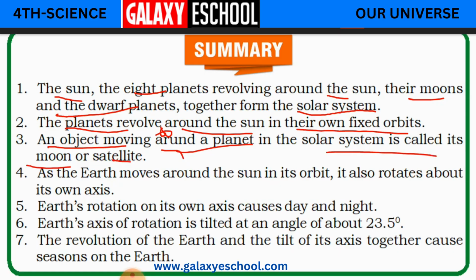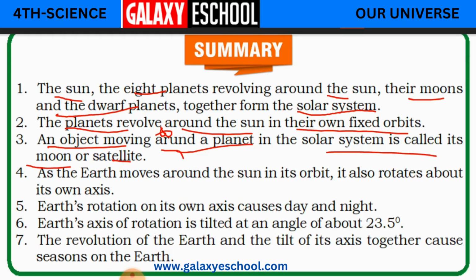Okay, so we have one more object which moves around the planet, children, and that is nothing but the moon of that particular planet, or we can also call it a satellite of that particular planet. Okay, and those are the natural satellites of those planets.